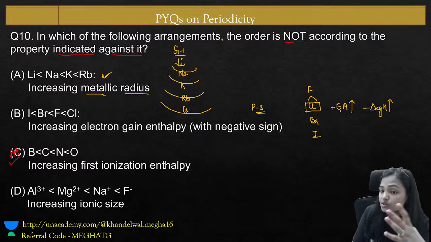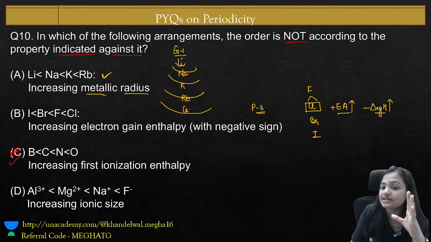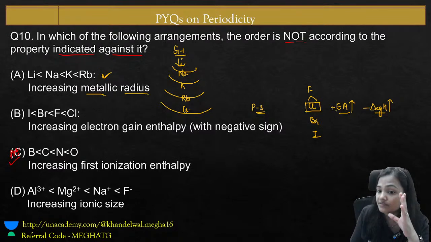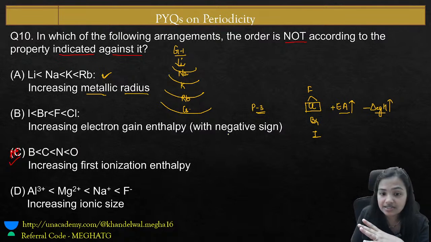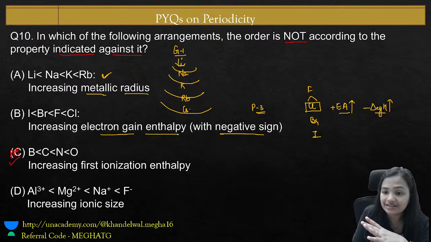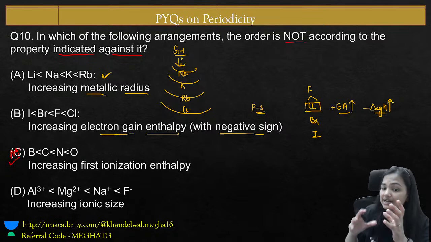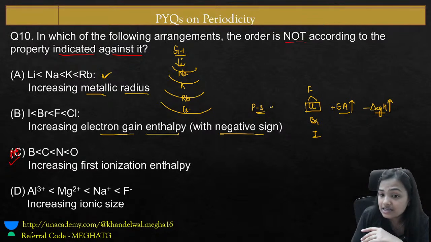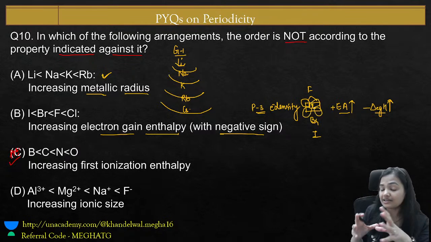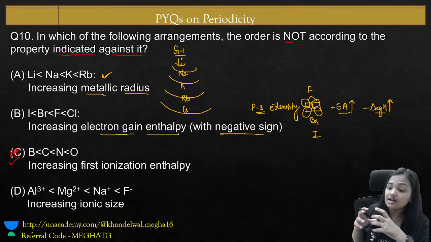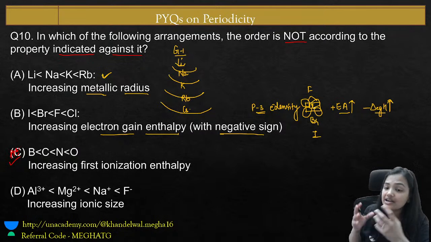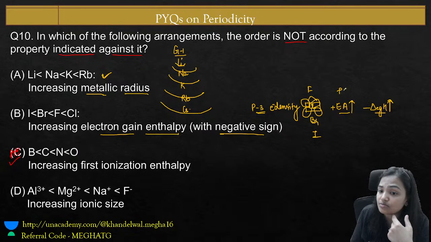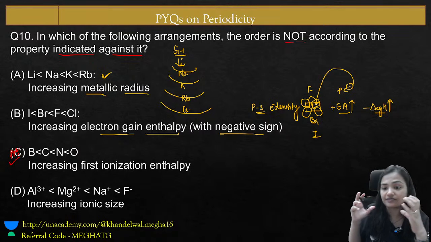I told you EA and delta EGH are the same, but they are just opposite in their sign convention. So if EA is positive, delta EGH is negative. That's why they are saying negative electron gain enthalpy will increase. So why is there an increase? Because of electron density. In the case of chlorine, we have a vacant d orbital, and because of the presence of the extra vacant d orbital, there is less electron density. The electrons are less repelling in nature, so they will welcome the addition of an electron more easily. This upcoming electron will be added more easily into the vacant orbital of chlorine.